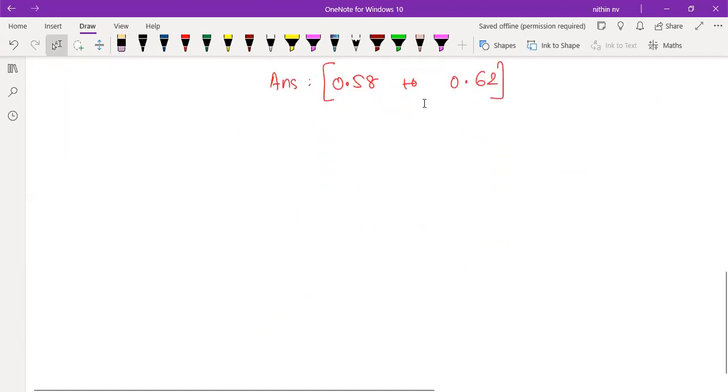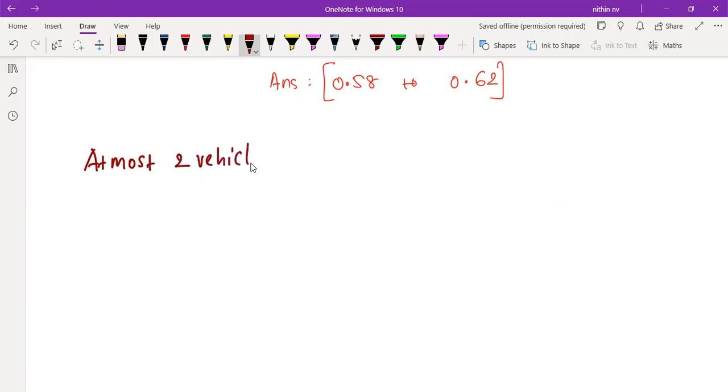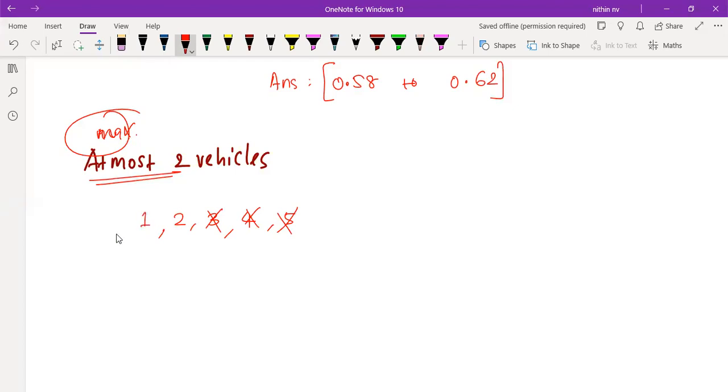Okay. Suppose here we have written at least 2 vehicles. Suppose they are asking what is the probability that at most 2 vehicles are coming. At most 2 vehicles. What is the meaning of at most 2 vehicles? It can be 2. Can it be 3? No, it cannot be 3. It cannot be 4. It cannot be 5. Maximum to maximum, this is the meaning of at most. Maximum 2 vehicles means it can be 1 vehicle also, or it can be 0 vehicles also, means no vehicles are coming. Then also it is maximum 2.